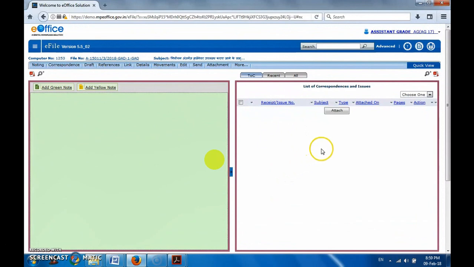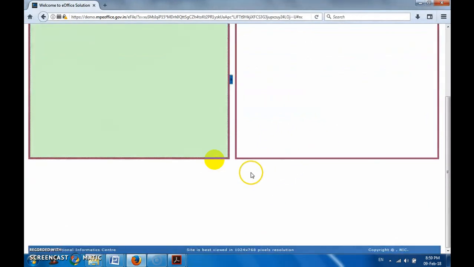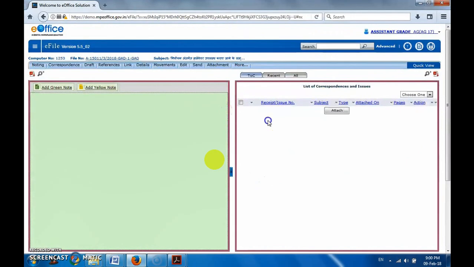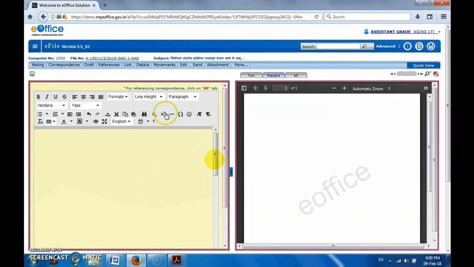So there is an attach button. We can select the files and click on the attach button. It will work. No issues in that, right? So now we'll come to the left part, that is the note sheet part. We'll write our note sheet first and do the attachment later, so that there is a clear understanding.